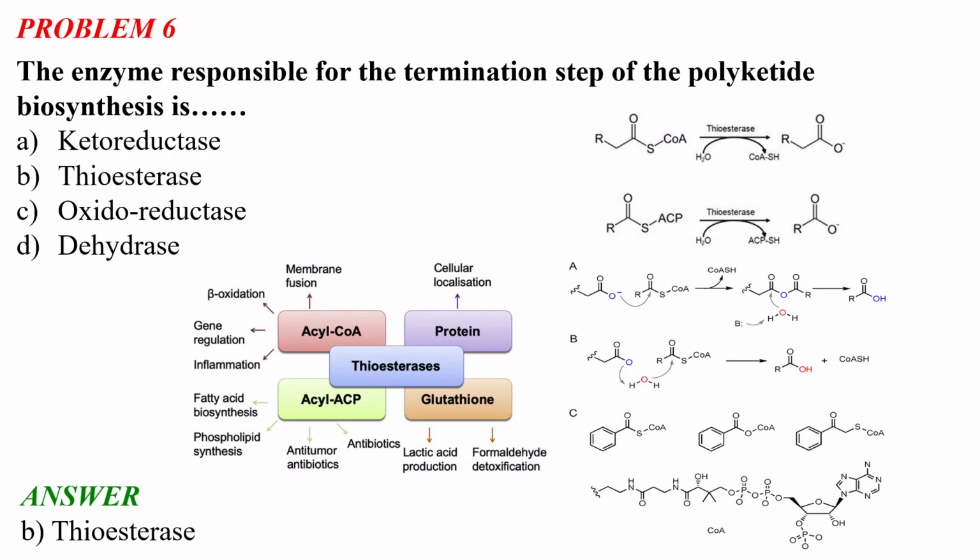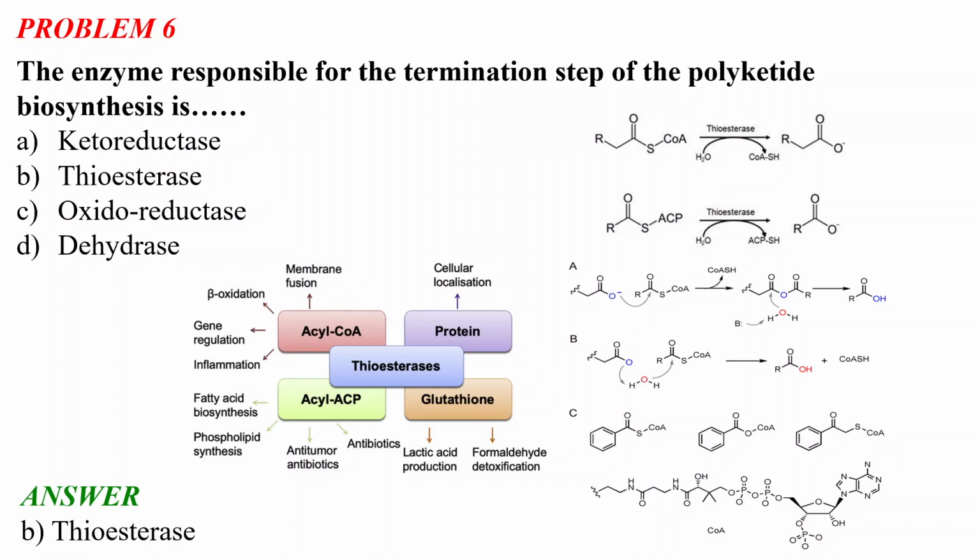So now I think it is clear that thioesterase is the enzyme which is important for the polypeptide biosynthesis. If you don't remember the exact biosynthetic pathway, it is alright, but try to remember the key enzymes involved in the first and last steps of the reactions. You can be asked to write the names of the enzymes, or you can be given the enzyme thioesterase and asked what its role is. These kinds of questions can be asked from this part of the course, so remember the name of the enzyme and what it does.